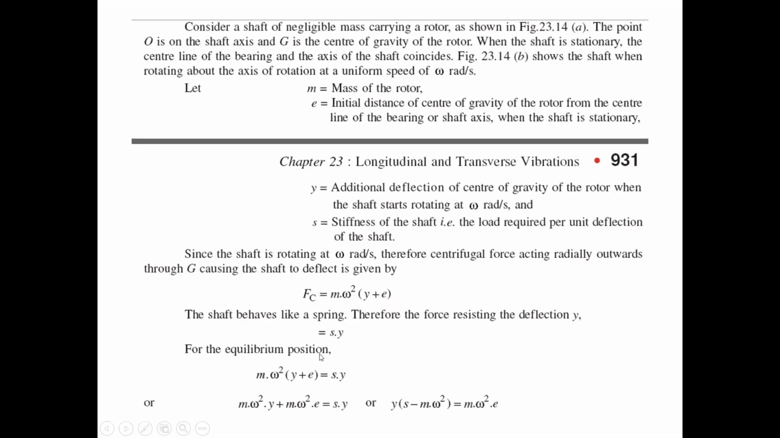Both are considered as equal, because one is trying to go away and another one is trying to go towards the inside. So equating both equations: m omega square (y plus e) equals Sy. When we simplify, m omega square y plus m omega square e equals Sy. Then simply y into (s minus m omega square) equals m omega square e.